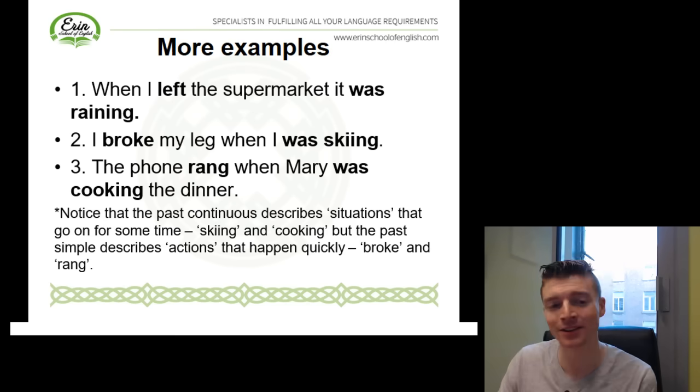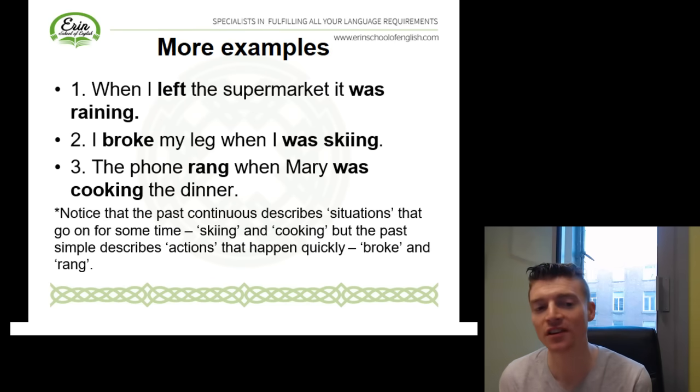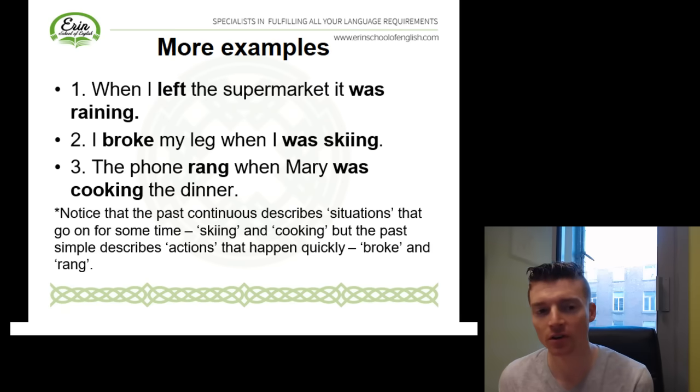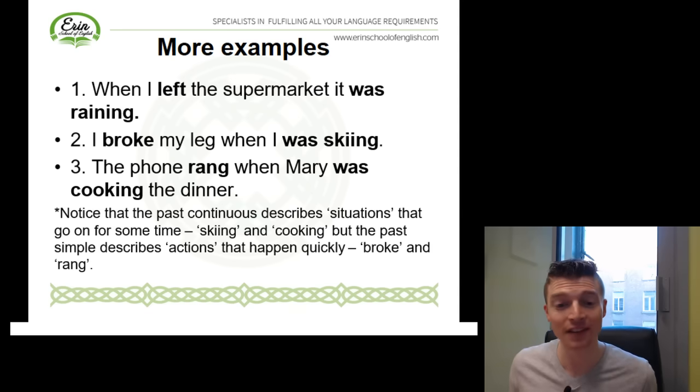Now, you might notice in these examples, past continuous is describing the situations that go on for a longer period of time. So in the second example, skiing, this is the longer action here. In the third example, cooking was the action that was happening for the longer time.